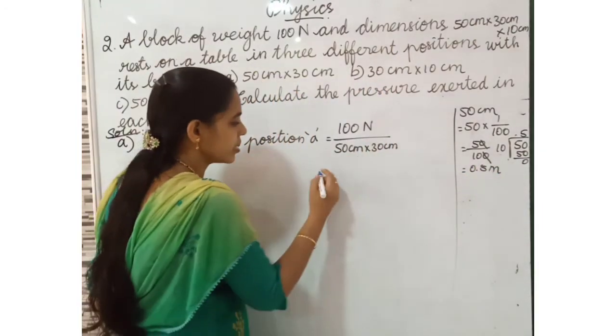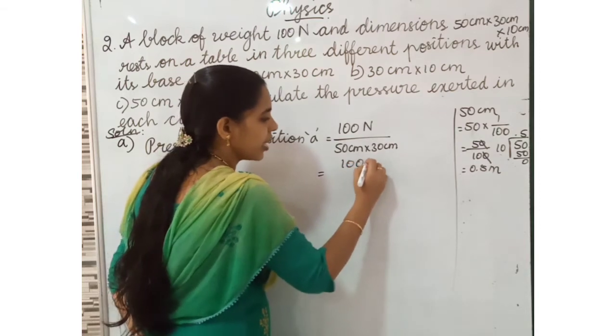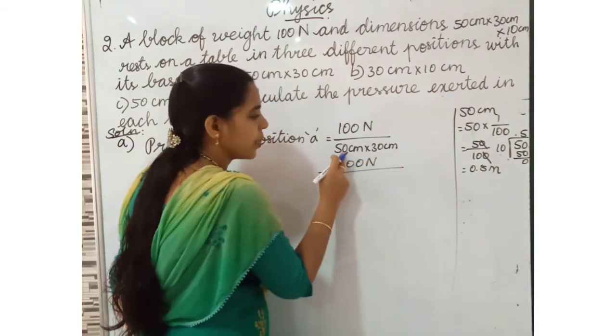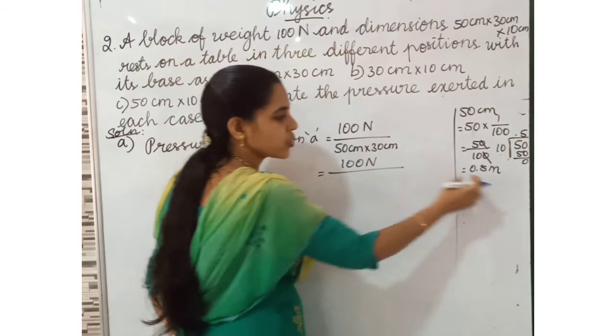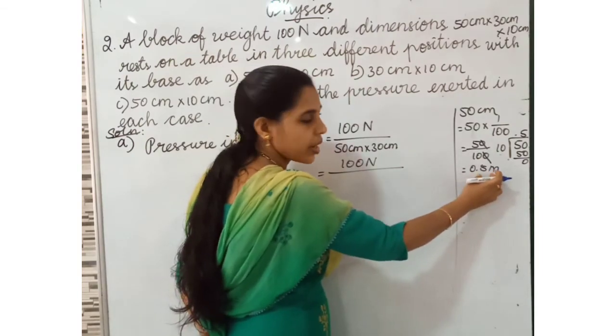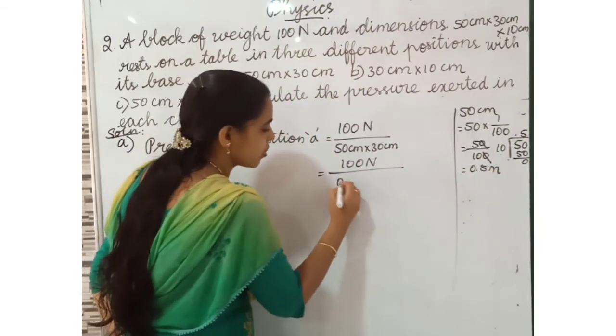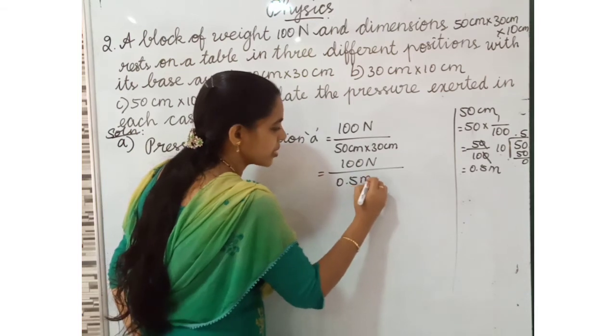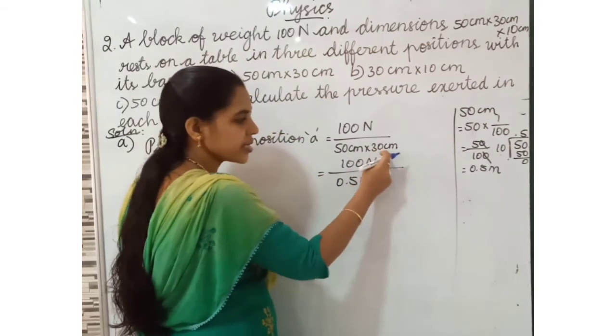Do you understand? So instead of 100 Newton divided by 50 centimeter, we write 0.5 meter into 30 centimeter.